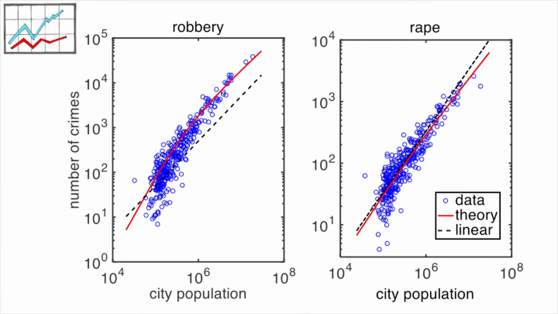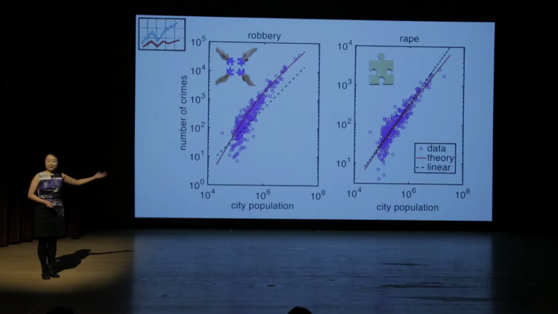They agree very well. What I would like to highlight here is that it is actually one same math equation that goes behind both of these pictures. Why can one same equation explain both? It turns out the answer is robbery is often a group crime. The number of partners needed is higher, while rape is mostly a solo crime.